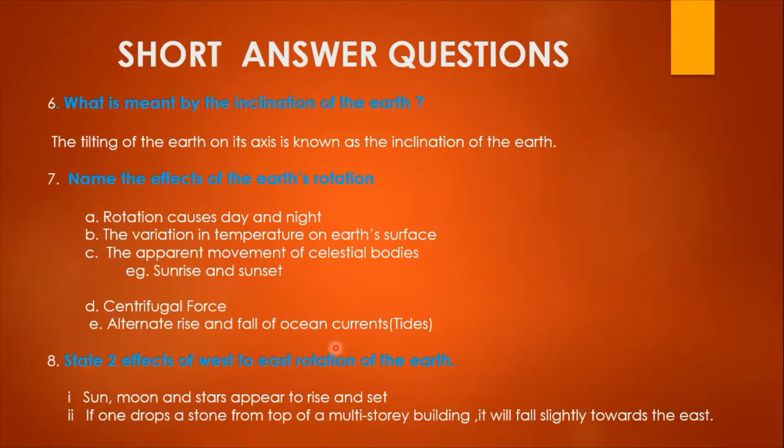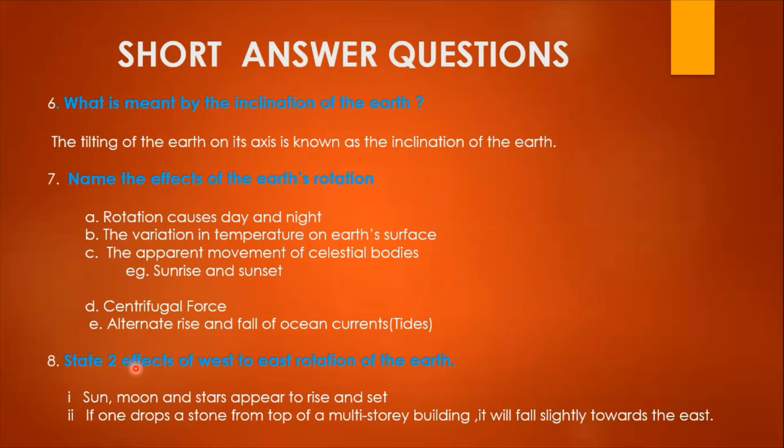Now, coming here, you can see sentences. This type of question also can be asked for 1 mark. Now, name the effects of the Earth's rotation. Here I have given some 5 points. Why? Because it can be asked for 1 mark also, 2 marks also, and sometimes as a long answer. All effects they may ask, or some effects. So it can be asked for 5 marks also. So I have given it like this. If it is a 1 mark question and they are asking only one effect, you can select any effect which is easy for you to remember.